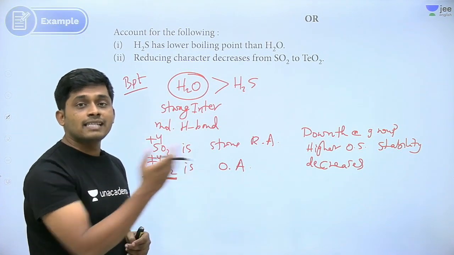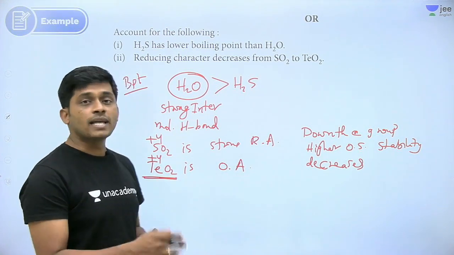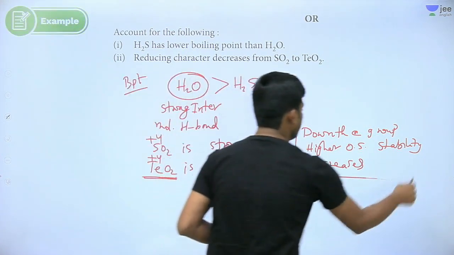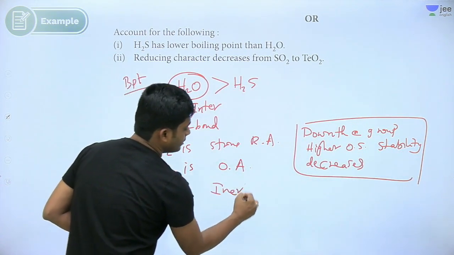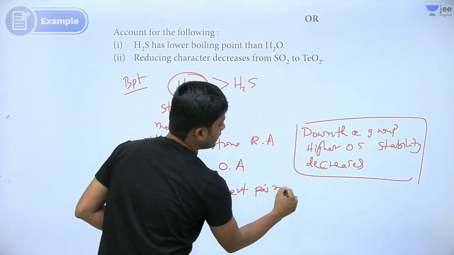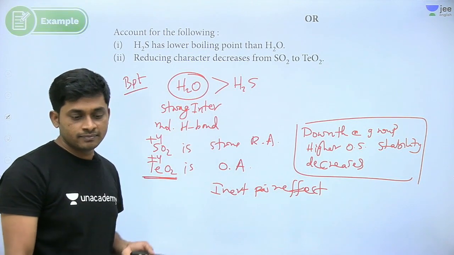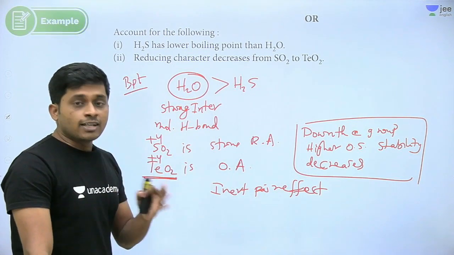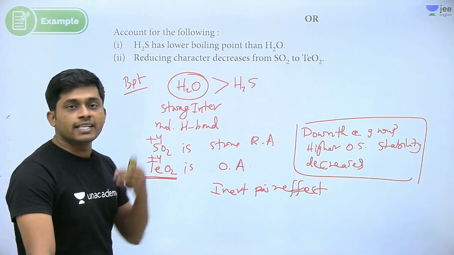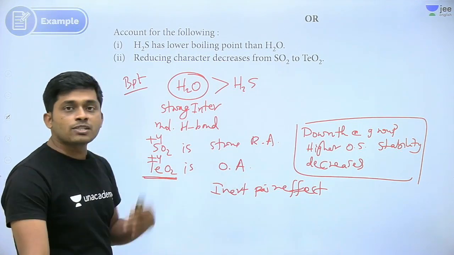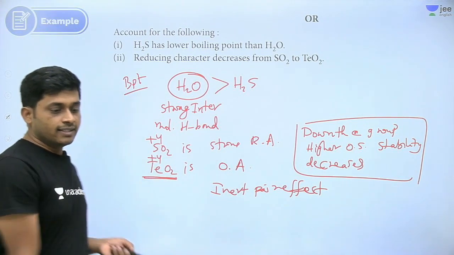So it can accept electrons, it is not giving electrons, because tellurium +2 is stable. So the reason is the inert pair effect. You can describe the inert pair effect in 2 lines. Sulfur +6 is stable, so that's why it is reducing. Tellurium +2 is stable, that's why it is oxidizing. Got it? Right.